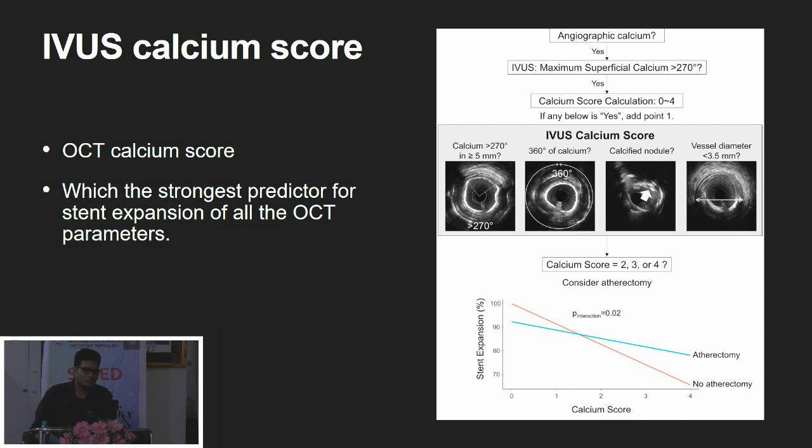So, sir told about the IVUS calcium score. You should also know, some examiners will be asking about OCT calcium score and what is that, the rule of 5, which sir told. The 5 means it would be 50% of the quadrant, like 180 or more in OCT. It should be more than 5 millimeter of length and 5 millimeter thickness. So, which is the strongest predictor of all these 3 points in stent expansion of all the OCT parameters? It is actually the thickness. So, if the thickness is high, the chance of under expansion will be more.